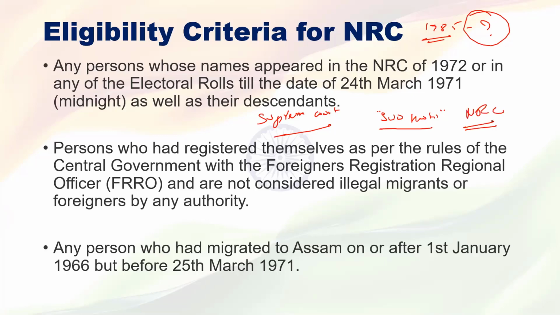That NRC list consists of the Indian citizens, and those who didn't have the proper documents to become Indian citizens have to be deported. So that has to be made by the Population Census Commissioner. The Supreme Court gave the deadline to update the NRC list before March 2017, then again in 2017 the Supreme Court extended the deadline.